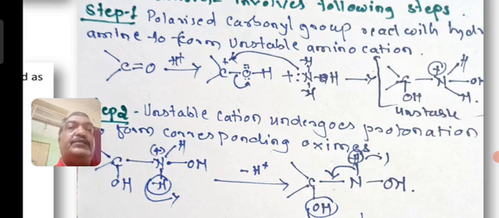Protonation is addition of proton. The H plus from the solvent system will attack the oxygen to form OH, and carbon will get a delta plus charge. In the next step, what happened?